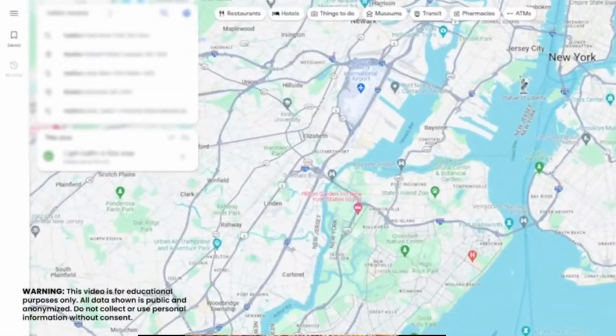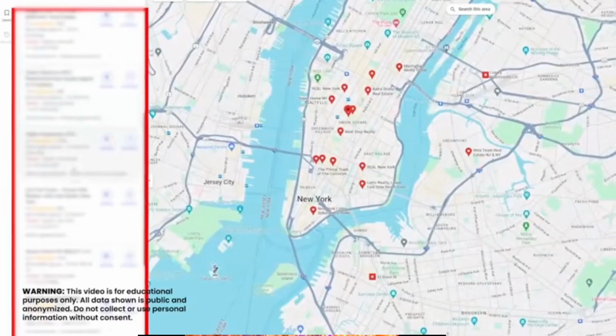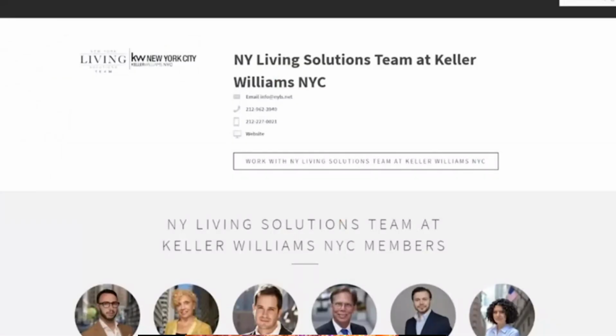So the first free method we will use is Google Maps. All you have to do is go to Google Maps and search for realtors in New York. Now you will see a lot of people with their business website and name. Now what you have to do is click on one, go to their website, and find out details like first name, last name, business name, social media handle, and their Gmail.